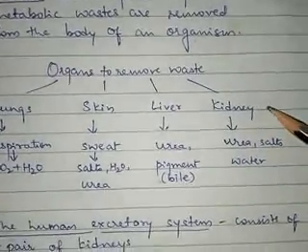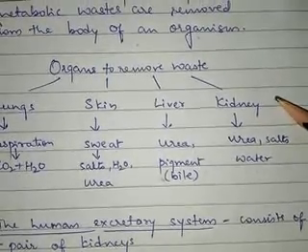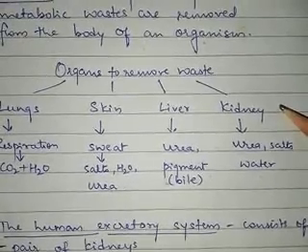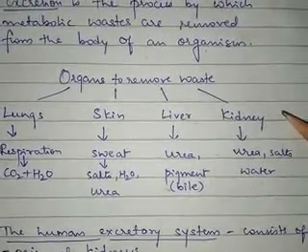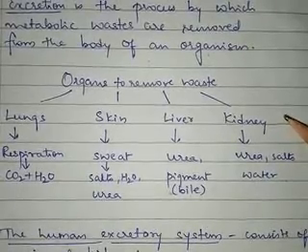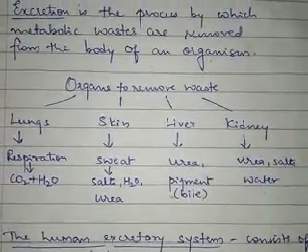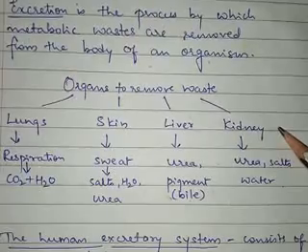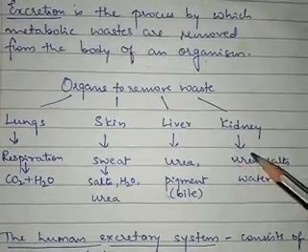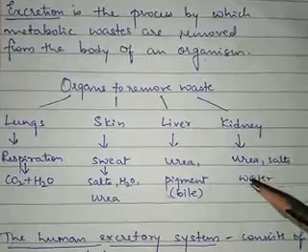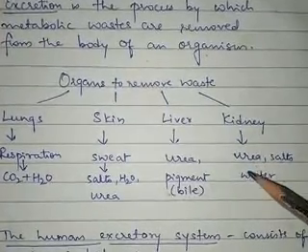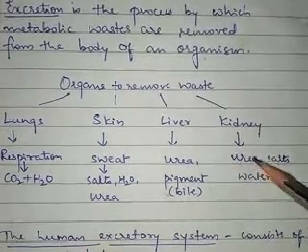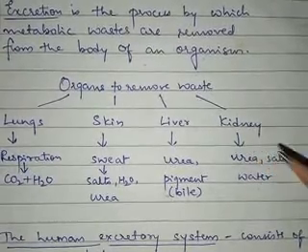Coming to the next one, the kidney. As I have already told you, it is considered as the main excretory organ of the human being. Now this kidney is basically called as the main excretory organ of the body, because whatever nitrogenous waste is produced in the body, maximum amount of nitrogenous waste is removed through the kidney. Here we are talking about the urea or uric acid. Whatever is produced in the body after the protein has been broken down, the urea or uric acid will be produced, and this has to be removed out of the body.